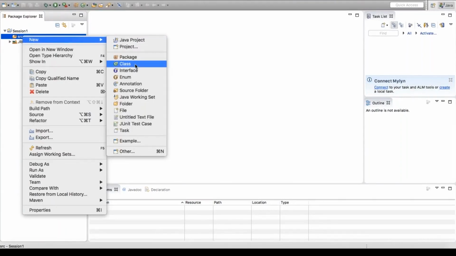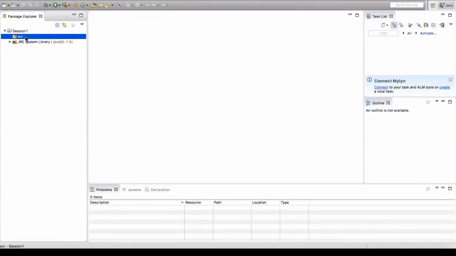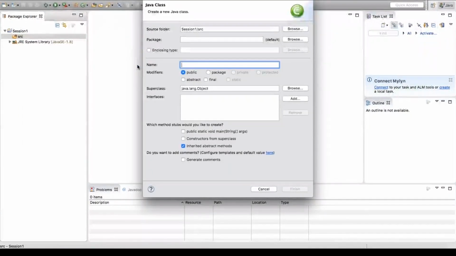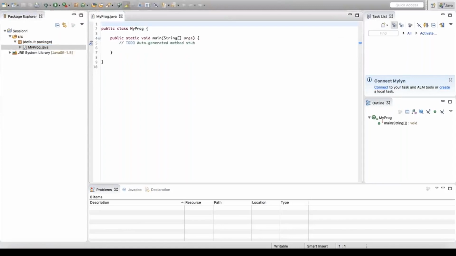You started your Eclipse, you went to File, then New Java Project. Then you say src, right click, New Class. This class name, you can keep any name of your choice. For example, I'm going to say MyProgram, and then I'm going to select public static void main with the String arguments, and then you say finish. This is your very first Java program. You can see this source code came up automatically for you with some comments over here. I can delete this. So this is the source code.